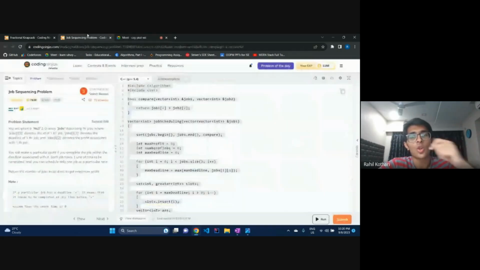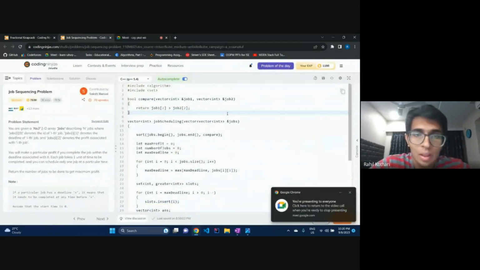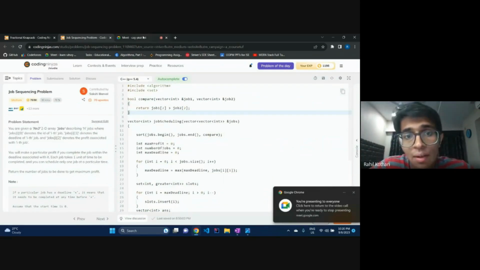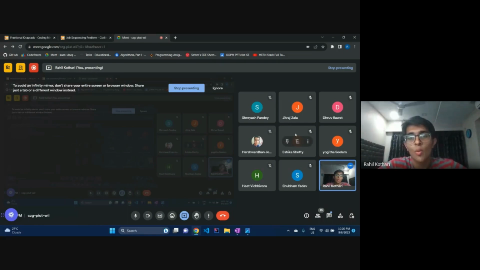Now let me just show you the implementation. Again, a custom comparator. How have I sorted this array? How have I sorted the vector? What am I looking for? What will I sort it on the basis of? Does anyone want to take a try? I just explained. Most profitable jobs first, right?